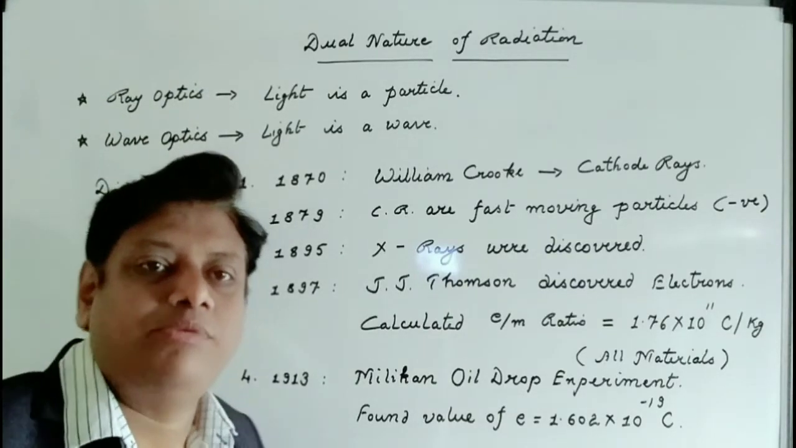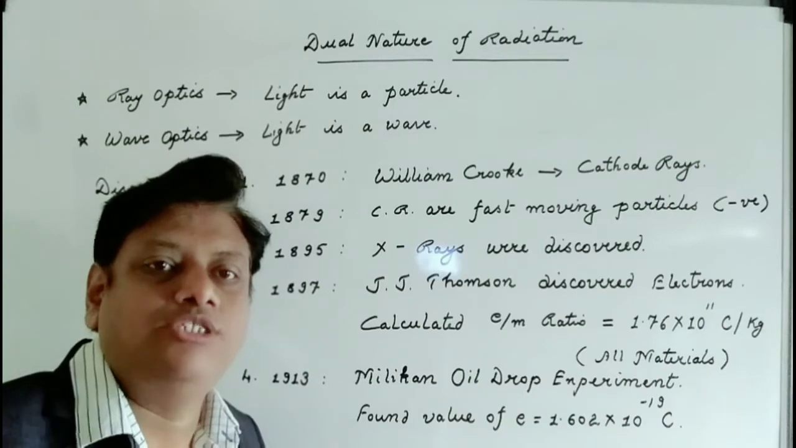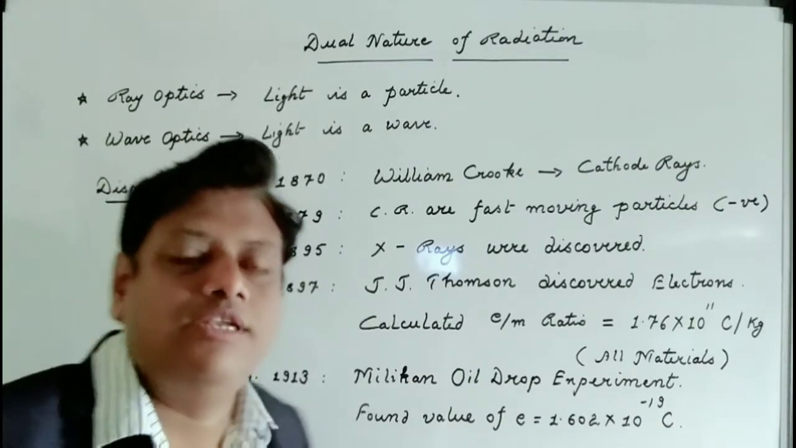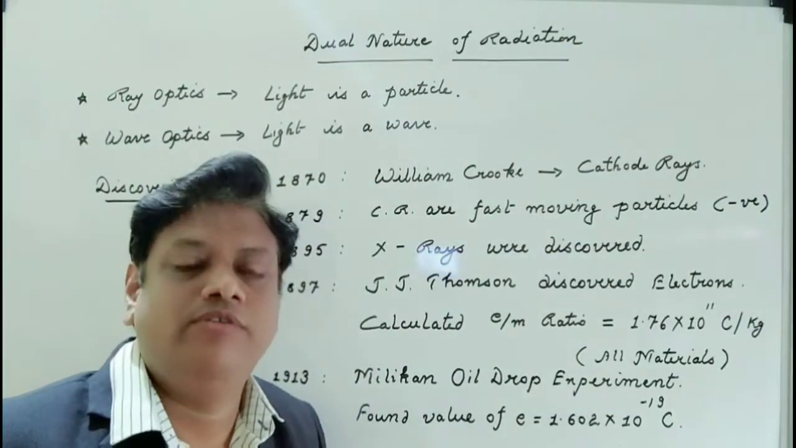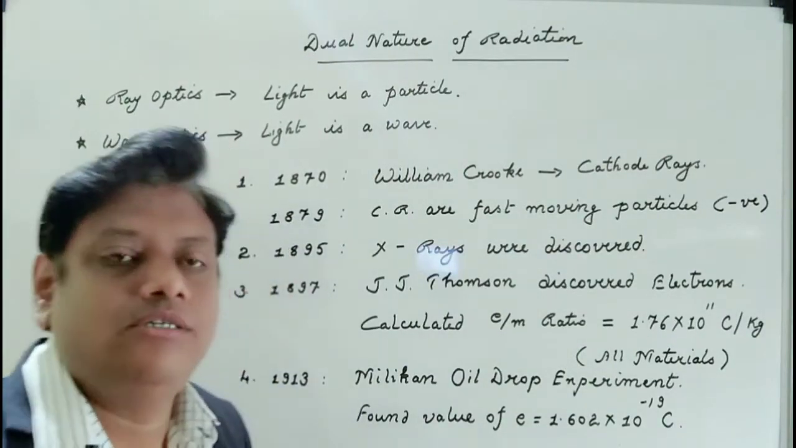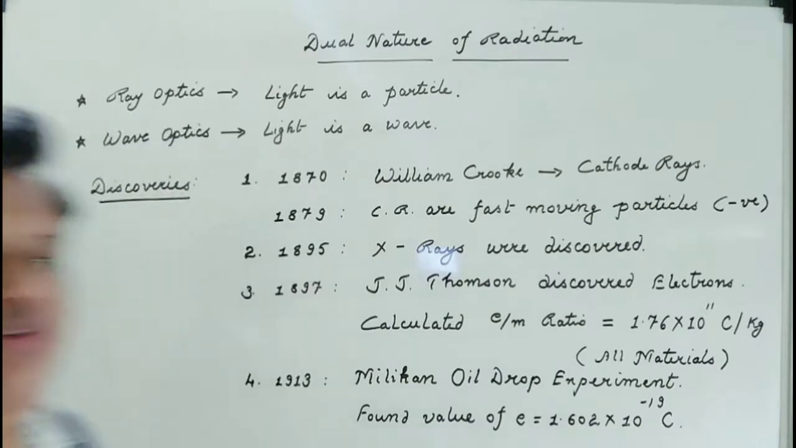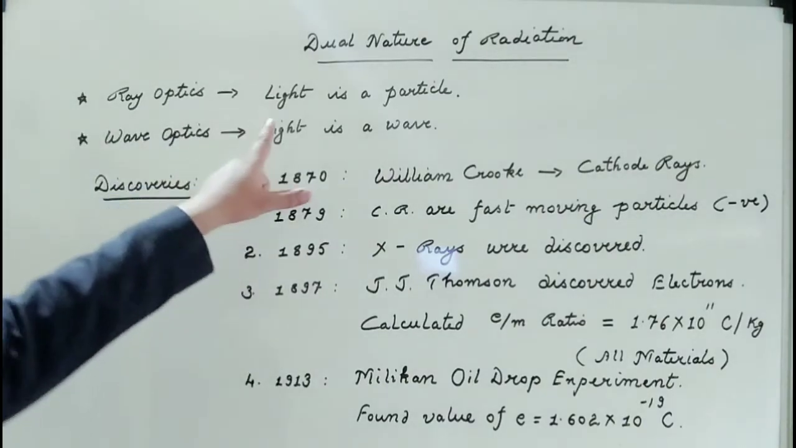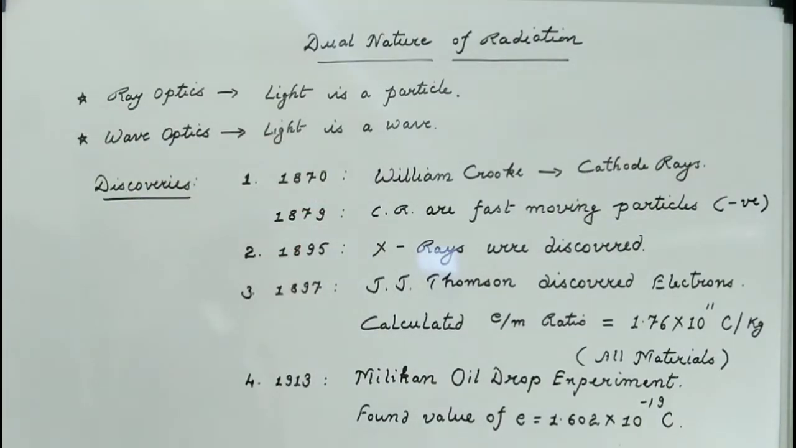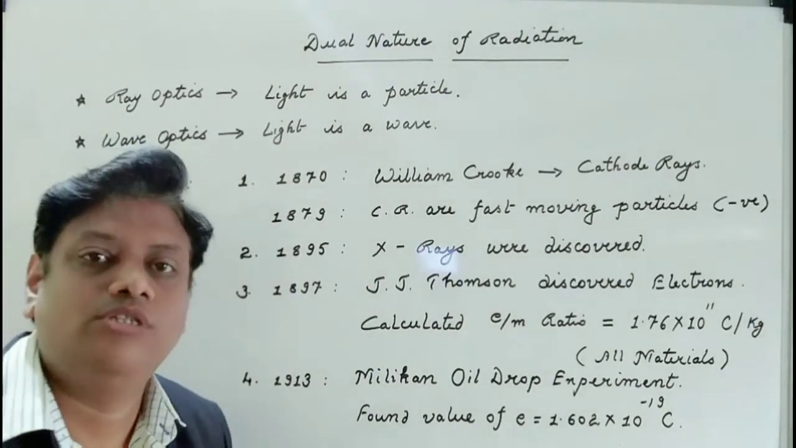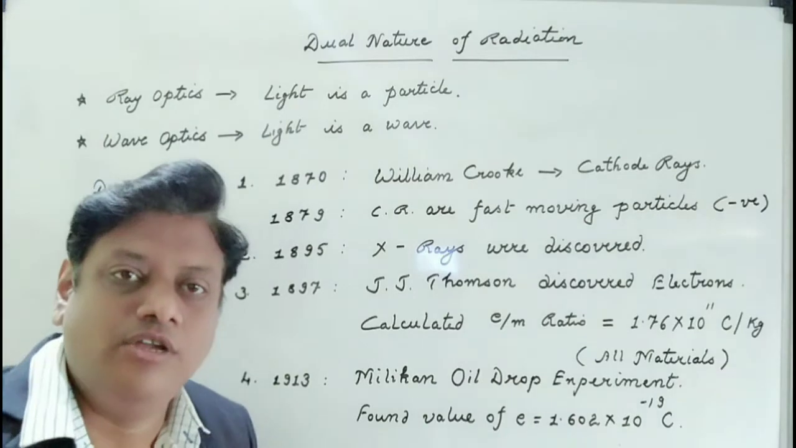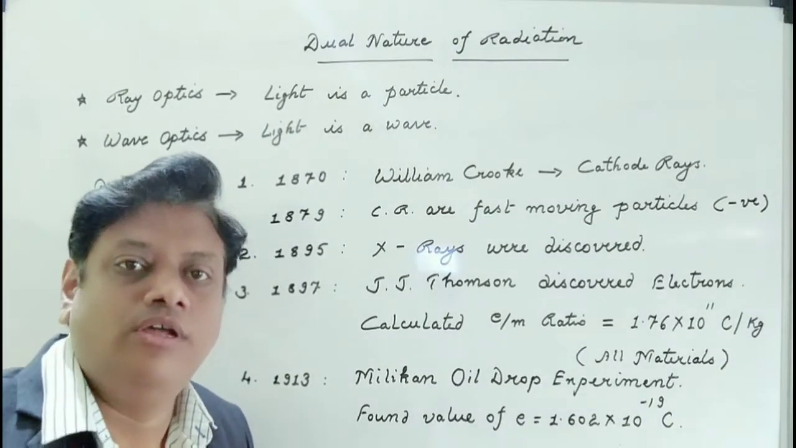Students, we are starting a new chapter, dual nature of radiation. Till now we have been learning about ray optics and wave optics. In ray optics, we learned that light is a form of particle. As we know, light follows the laws of reflection. What is reflection? Reflection is nothing but the bouncing back of light.